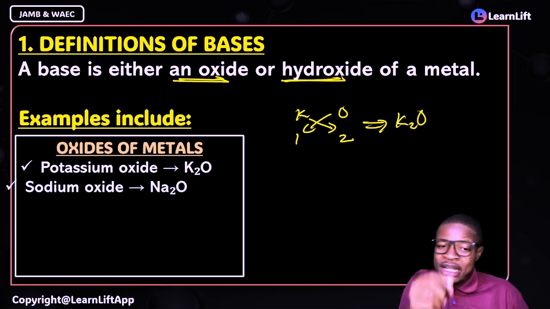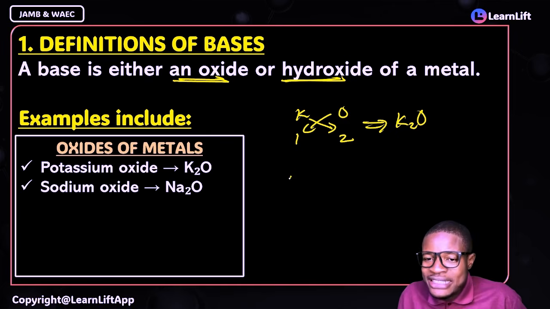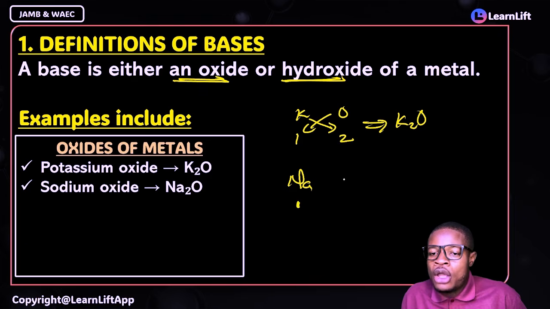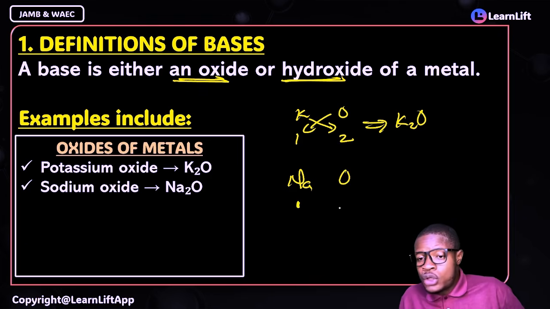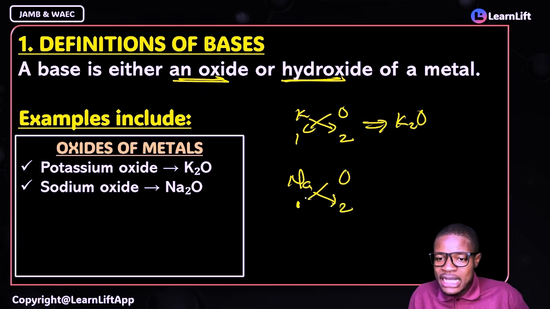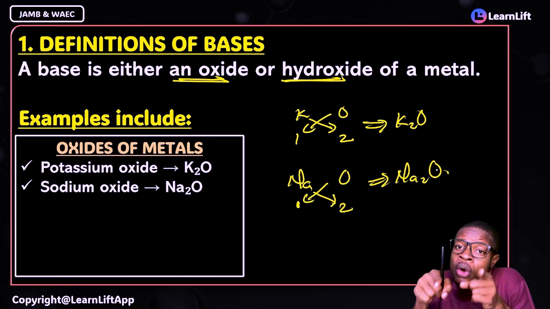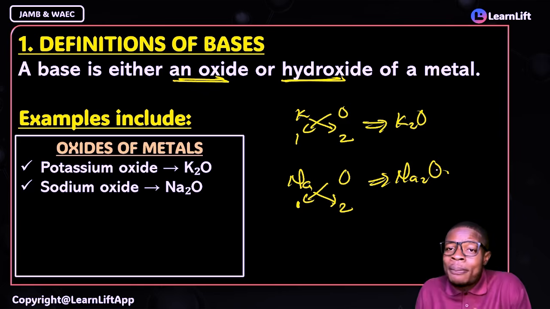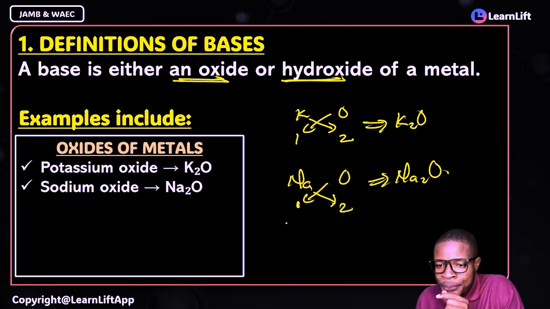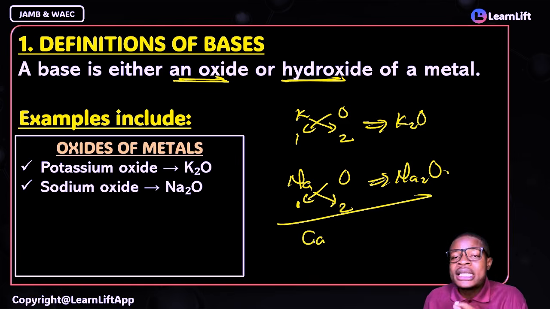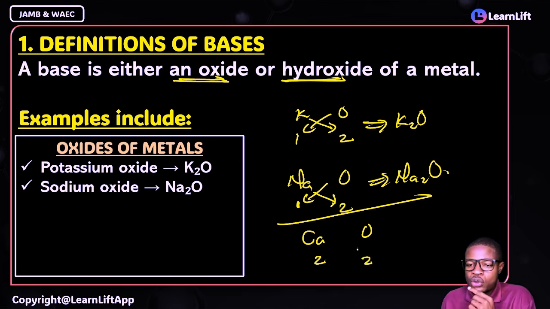Potassium, sodium. Sodium is also in group 1. So sodium oxide, right? Sodium is in group 1. Oxygen, the oxidation state of it is what? 2. So if they still exchange their radicals, what am I going to have? I'm going to have your Na2O. Potassium, sodium. Now, calcium is in group 2. Calcium, right? Calcium is in group 2 of the periodic table. Because calcium is in group 2, oxygen also has an oxidation state of what? 2, right? Good. So that's going to give you 2. If they exchange their radicals, what do you think will happen here?